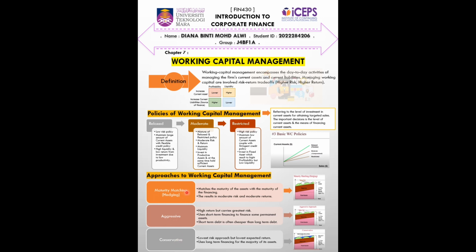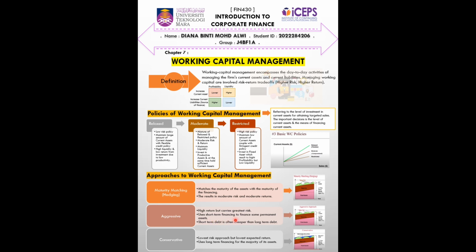The first, hedging, is to match the maturity of the assets with the maturity of the financing. The result is moderate risk and moderate returns. This is the same as the moderate policy. Second is the aggressive approach, with high return but carrying the greatest risk. This is the same as the restricted policy.